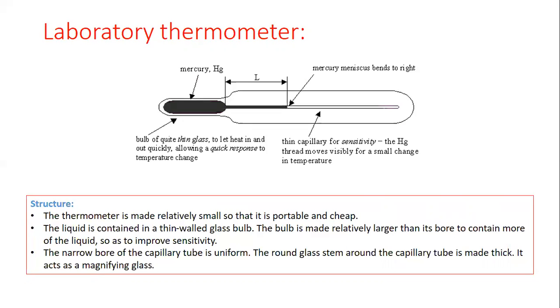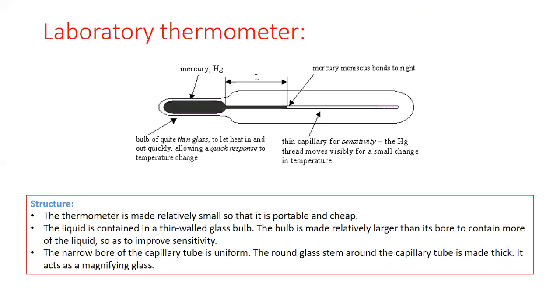First is the glass cover. Second is the capillary tube, which is connected with the bulb of the thermometer. And in the bulb, mercury is present, and the bulb is made up of aluminum, because aluminum is a good conductor of heat. That's why we make the cover of the bulb with aluminum, and inside the bulb mercury is present.